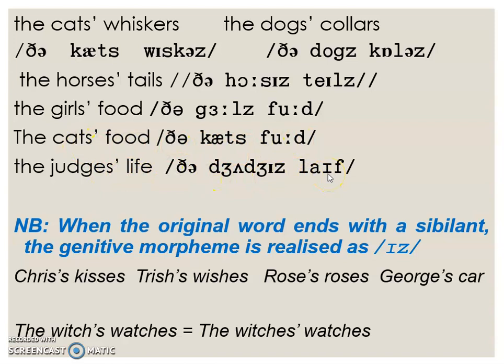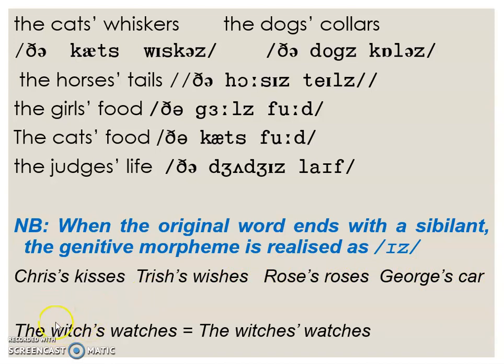How do we know how many people or how many cats, how many dogs we're talking about? Well, the context will help you here. But if the original word ends with a sibilant, the genitive is realized as an extra syllable, iz. For example, Chris. If we are talking about the kisses that come from Chris, we say Chris's kisses, Trish's wishes, Rose's roses, George's car.